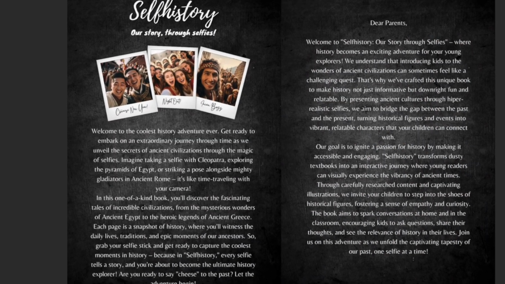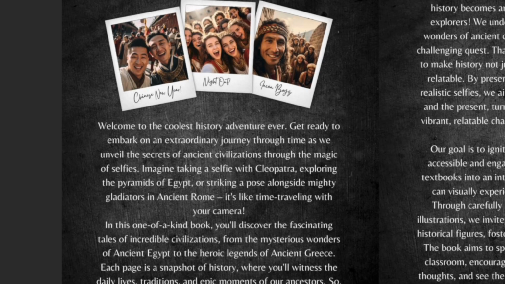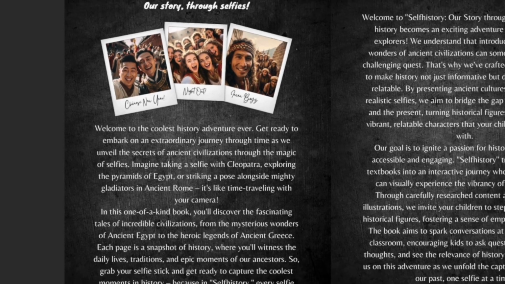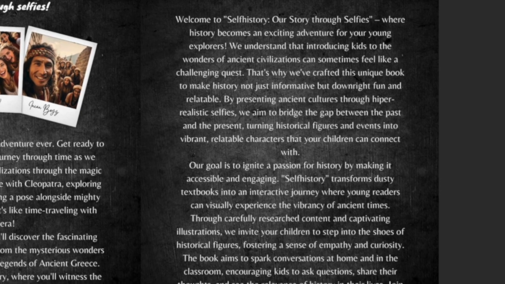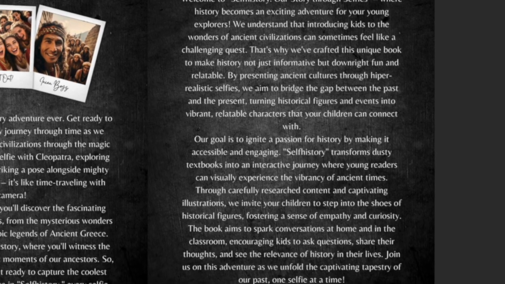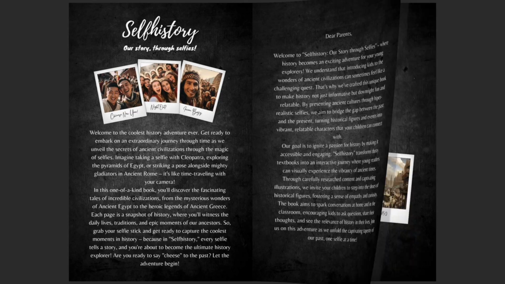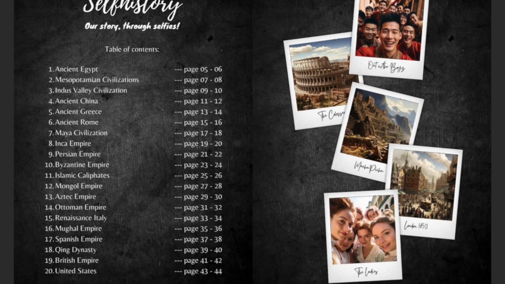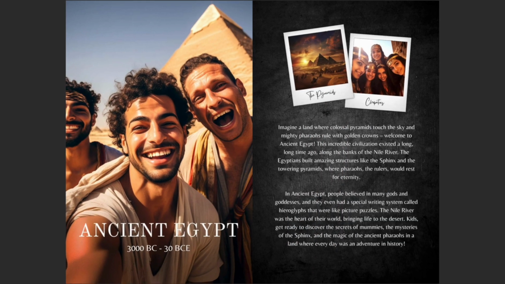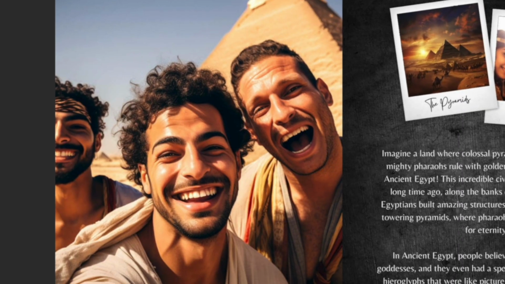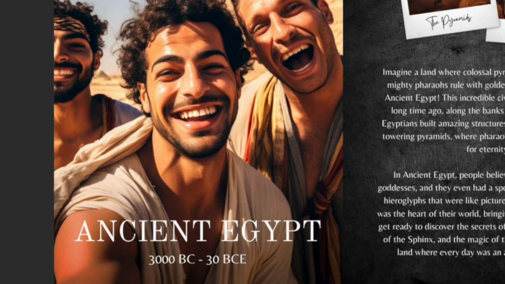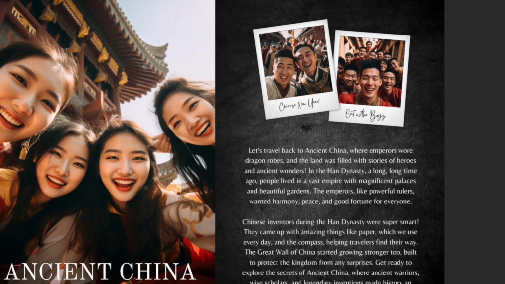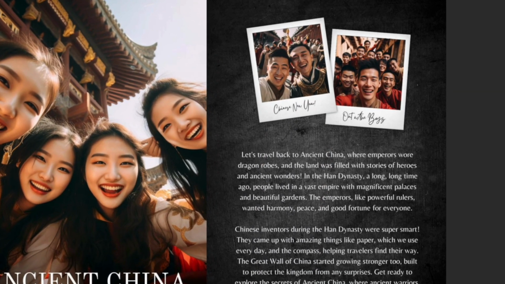I started with a welcome page which introduces the book and its approach to history. Then, I created another page that explains to parents the objective of the book, which is to make history more relatable and approachable and therefore more engaging. And following that, we have the contents page. As for the main content, I kept the layout super simple. We have a main selfie of each civilization with their name as a title and their time period. And then a second page with another AI generated image followed by a short description.